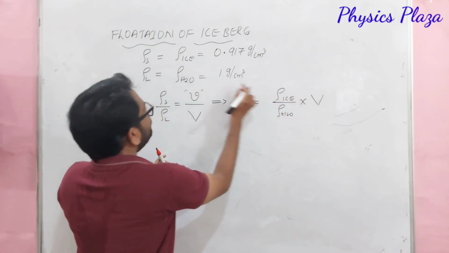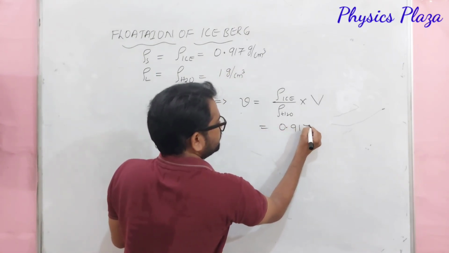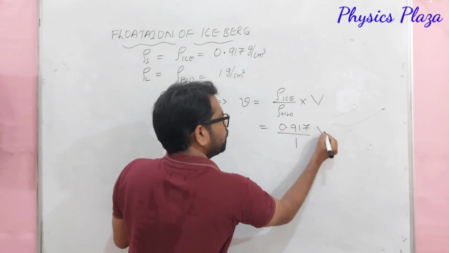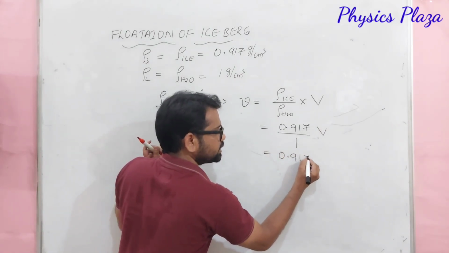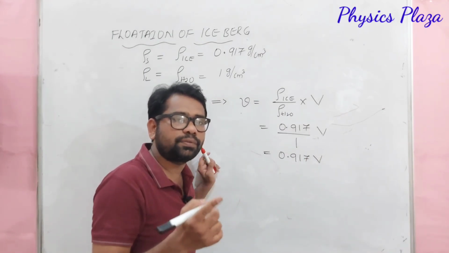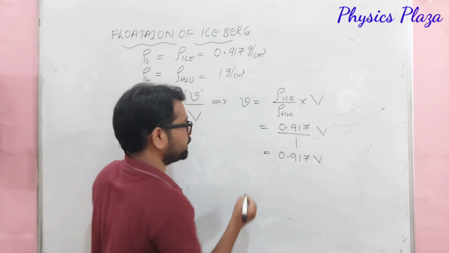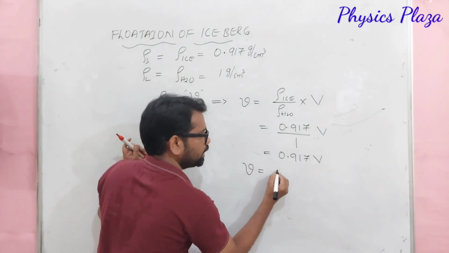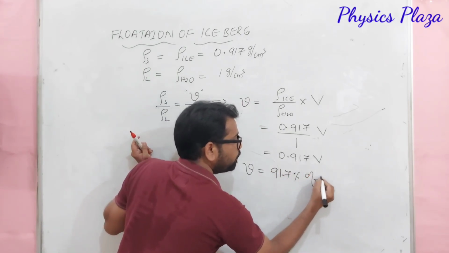So rho ice is equal to how much, dear children? 0.917. So it will be 0.917 by 1 of V, that is 0.917 into V. Dear children, if you want to express it as a percentage, we have to multiply with 100. Then we will get 91.7 percent of V.